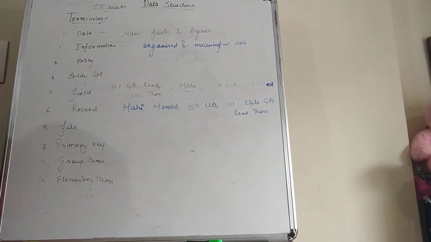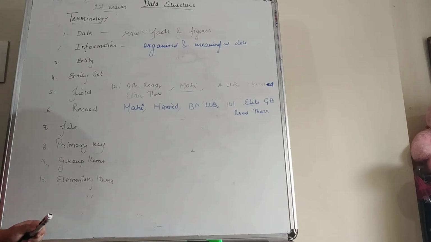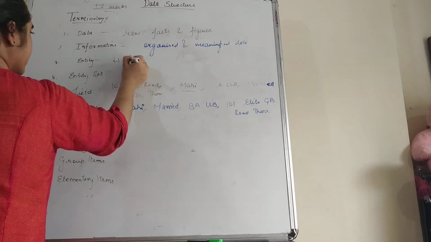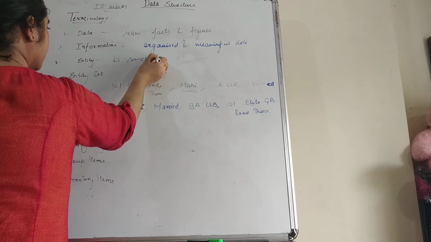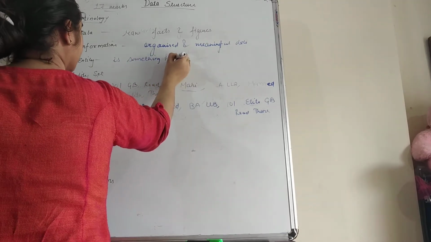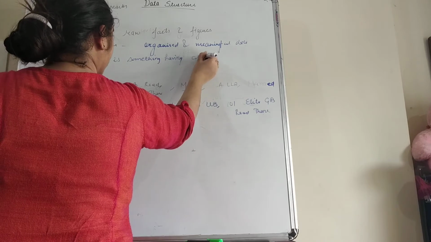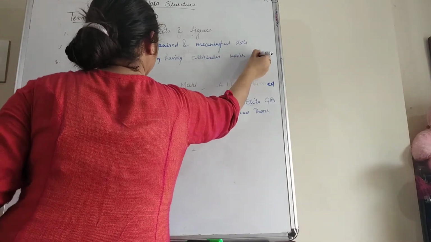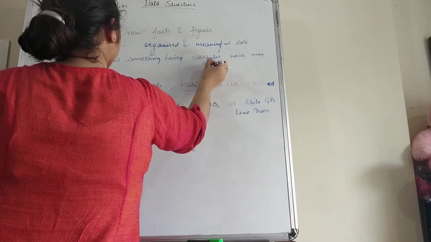Next one is the entity. Students, an entity is something which has some properties and attributes, which may be assigned certain values. It is something having attributes, or we can say properties, which may be assigned certain values.